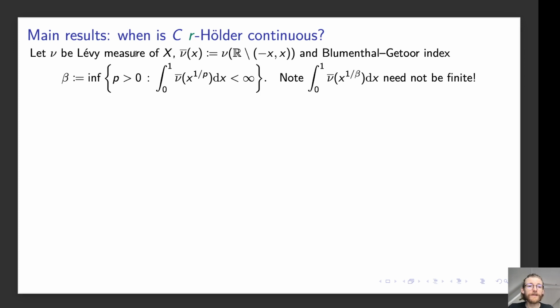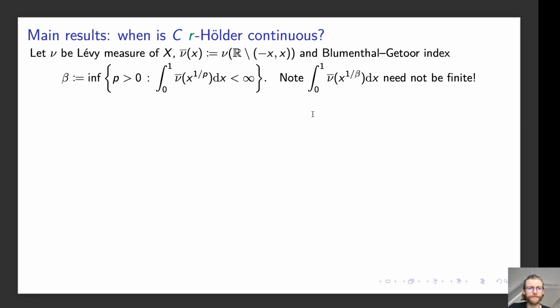To answer this question, we'll define a few things. Let ν be the Lévy measure of X, ν bar be the tail, and the Blumenthal-Getoor index is defined by β, which is the infimum of all p such that this integral is finite. Note in this regard that this integral, where we substitute in β, need not be finite, which is important for the following cases.